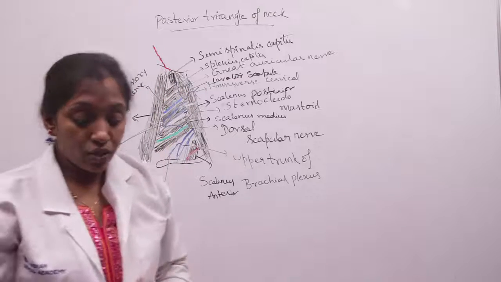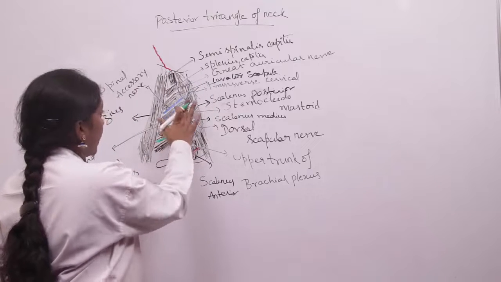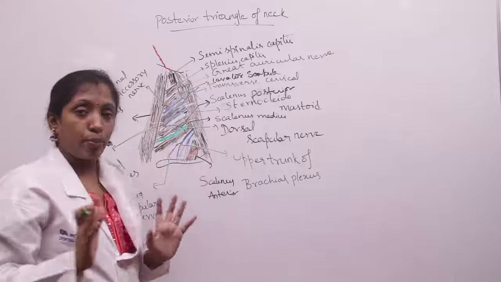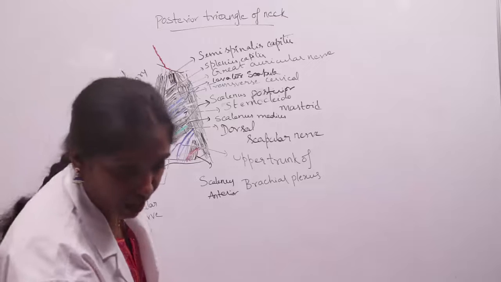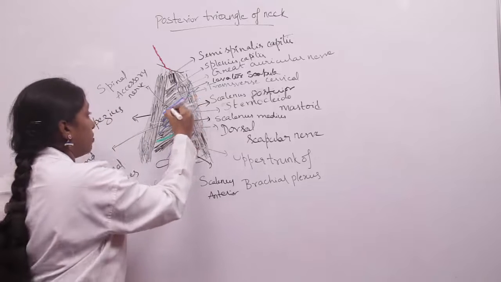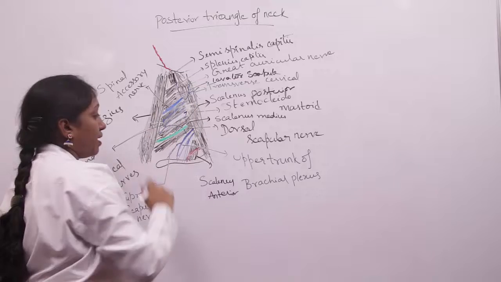And coming to the contents of the occipital triangle, the foremost important content is the spinal accessory nerve. This is the nerve I have represented with blue. So this is the spinal accessory nerve.